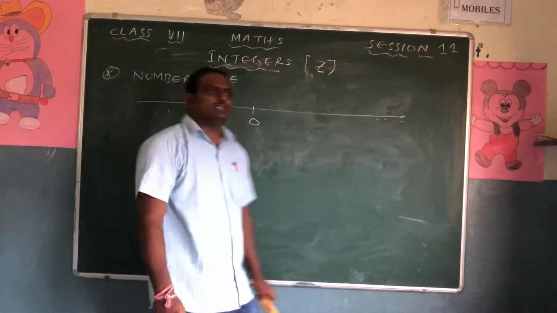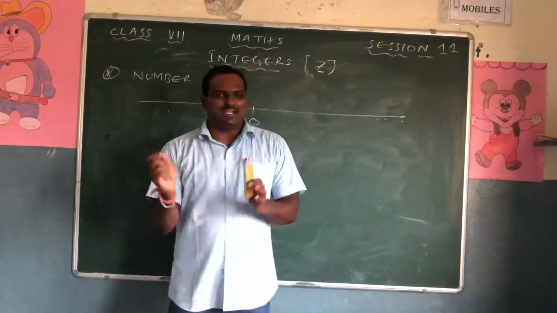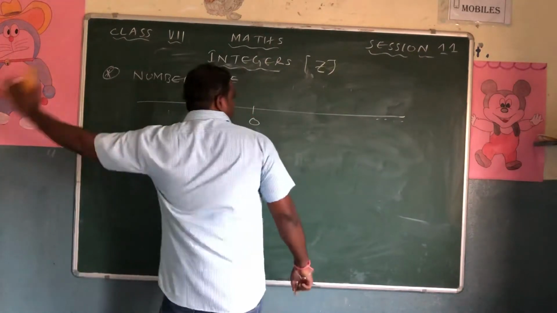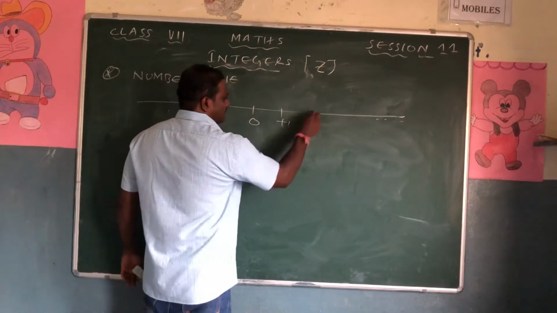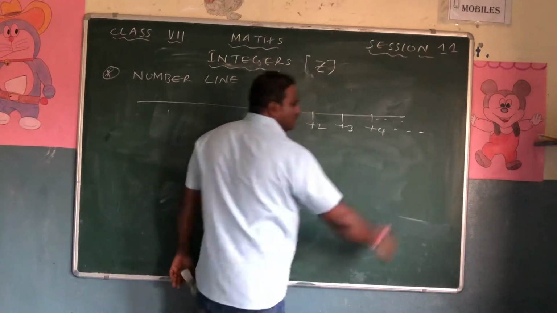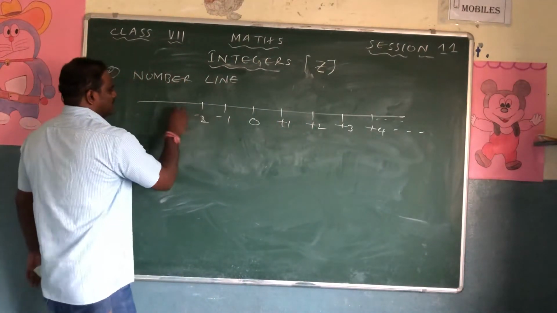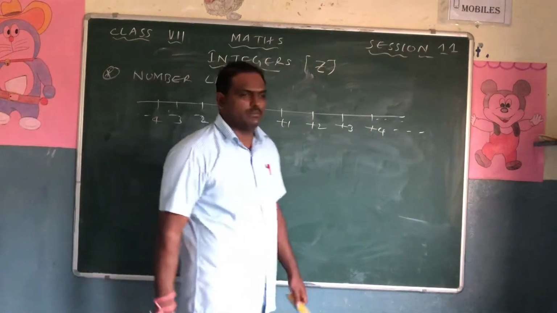If I turn like this, what will it do? It will become left, it will become right. Don't say like that. I am turning this side and I am writing towards my right, and this is towards my left. So towards your right, you will have positive values, and so on. Towards your left, you have negative values. Right? This is the first basic point you have to remember about the number line.